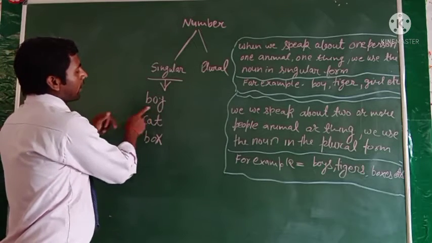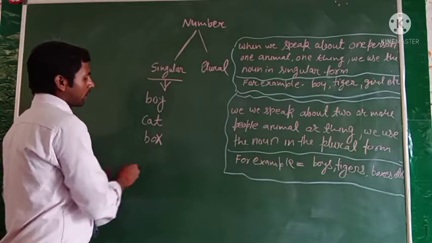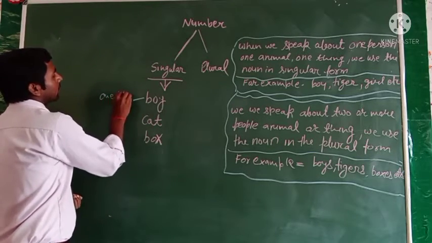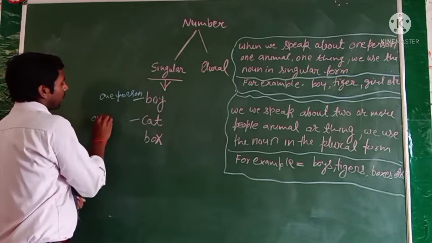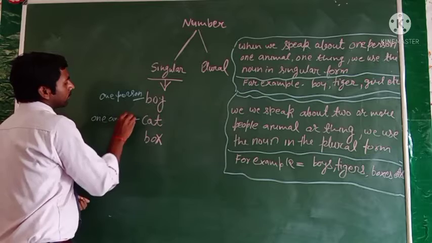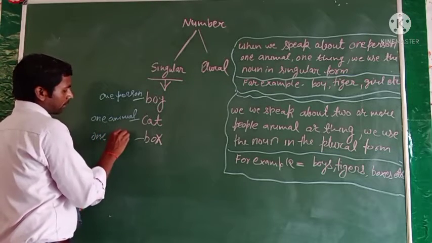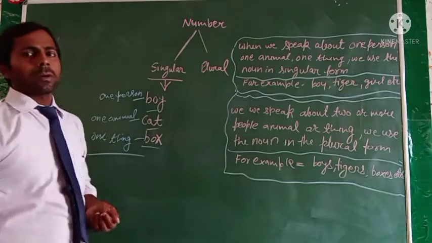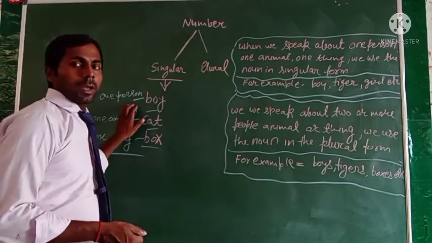Because these words refer to only one person, one animal and one thing. So these words will be the singular form. Singular form noun. Clear?